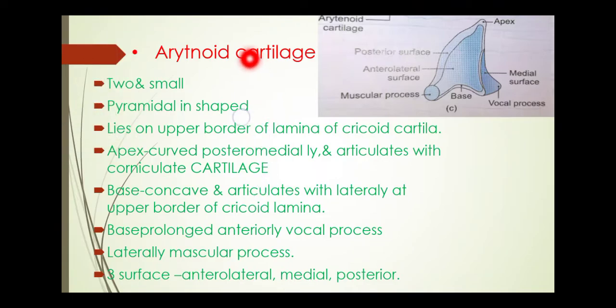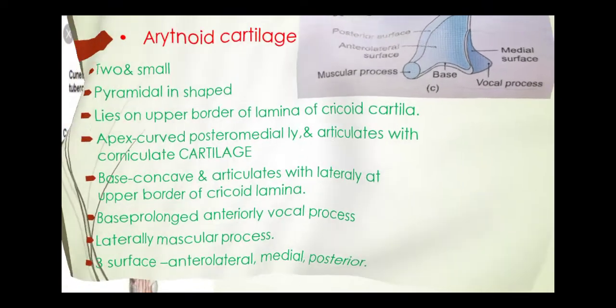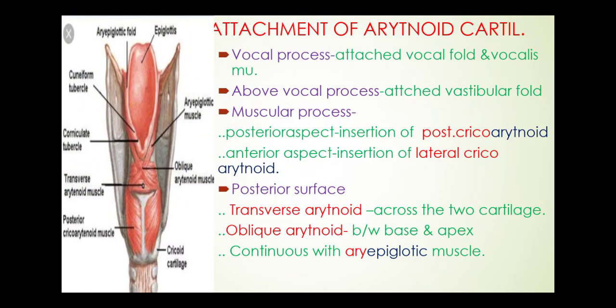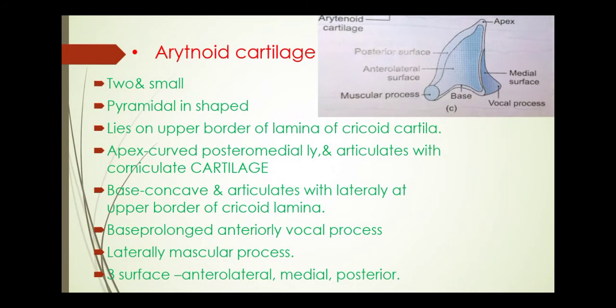Next is the arytenoid cartilage. We can see here, this is pyramidal in shape, two and small, they are paired, pyramidal in shape, lies on the upper border of the lamina of the cricoid cartilage. हमने आगे ही देखा, उसी तरह it lies on the lamina of the cricoid cartilage. Apex curved posteromedially and articulates with the corniculate cartilage.